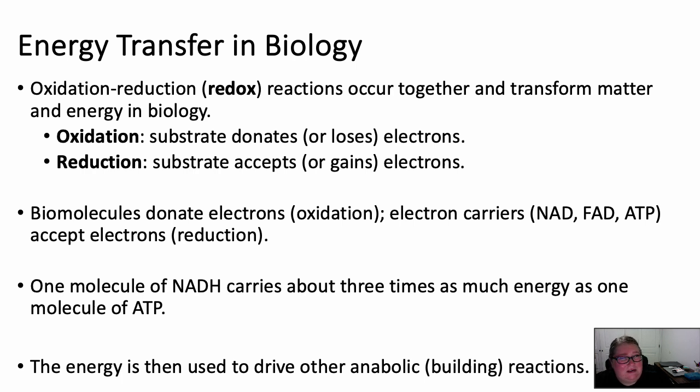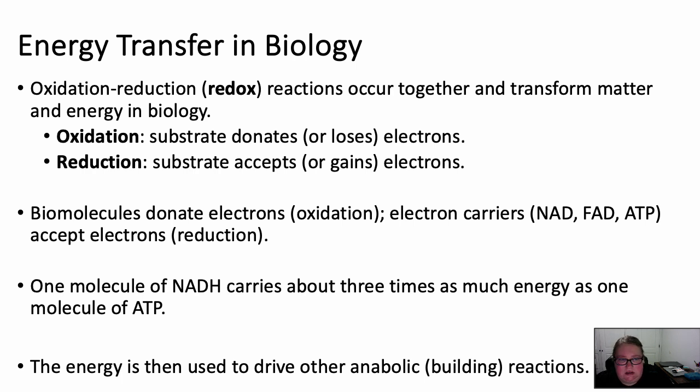So when a substrate is being reduced, this means that that substrate is accepting or gaining those electrons that we took in the oxidation reaction. In terms of catabolism, the biomolecule that we are breaking down is going to donate the electron, so it's going through oxidation. The electron carriers are intermediates participating in the reaction, so they're going to be what carries these high energy electrons through this whole pathway. They're going to accept the electrons to carry that energy.